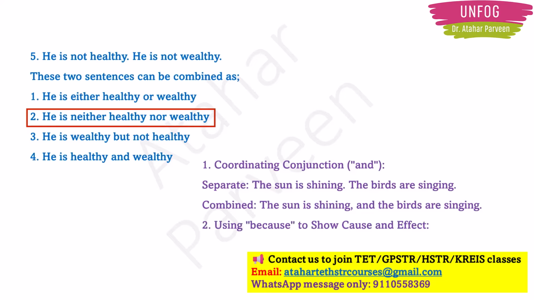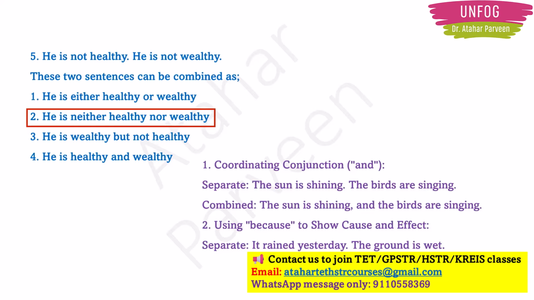Another example, you can use "because". You can use it to show cause and effect. For example, if there are two sentences, it rained yesterday, the ground is wet. Here, the second sentence has come because of the first sentence. The ground is wet because it rained yesterday. Correct? The second sentence has happened because of the first sentence.